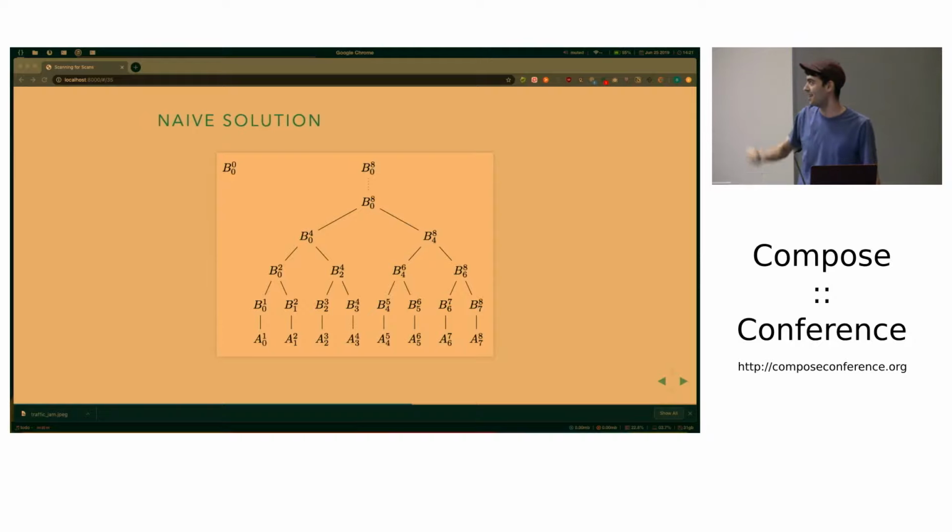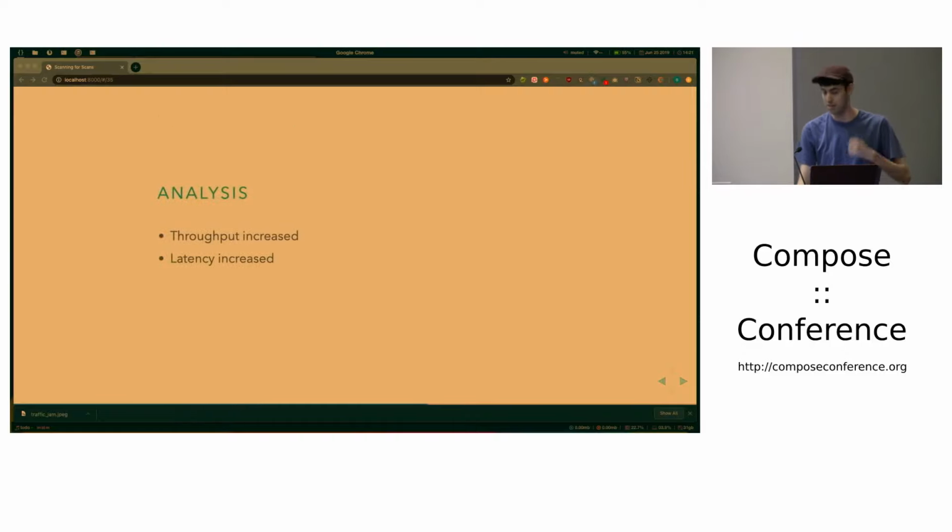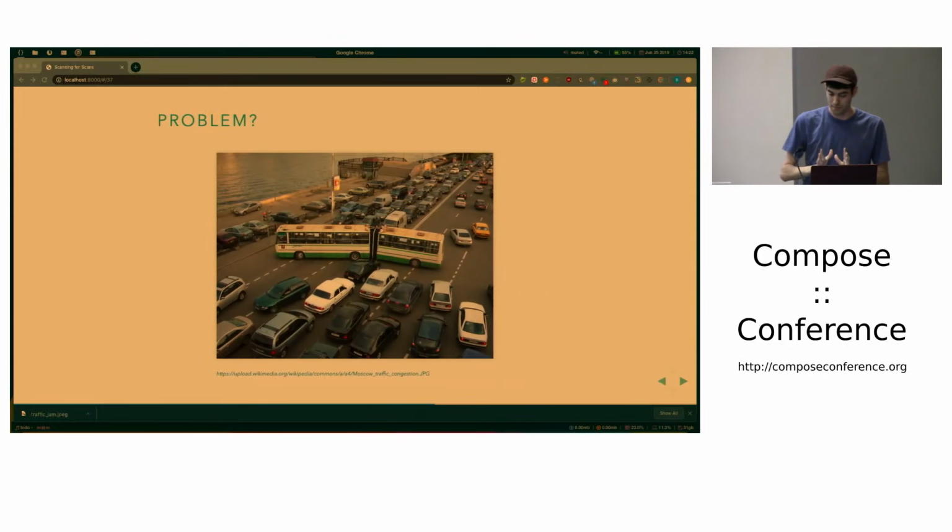So it's faster. There's some latency though, because we start at the bottom of the tree and we work our way up, one step at a time, whereas before there was no latency. But otherwise it's pretty good. So yeah, throughput increased, latency increased, and the state size, we have to keep a tree around instead of a single value.